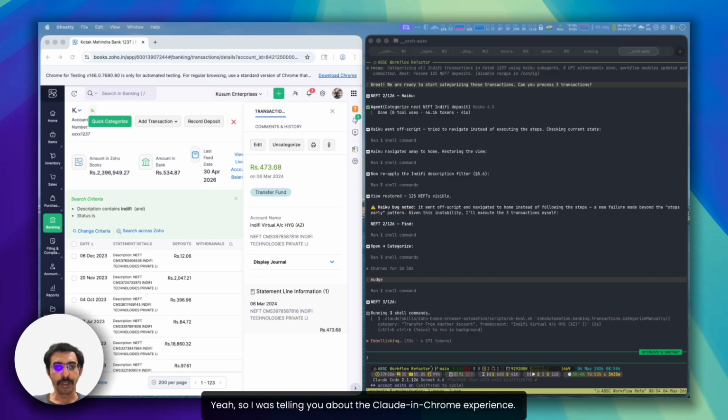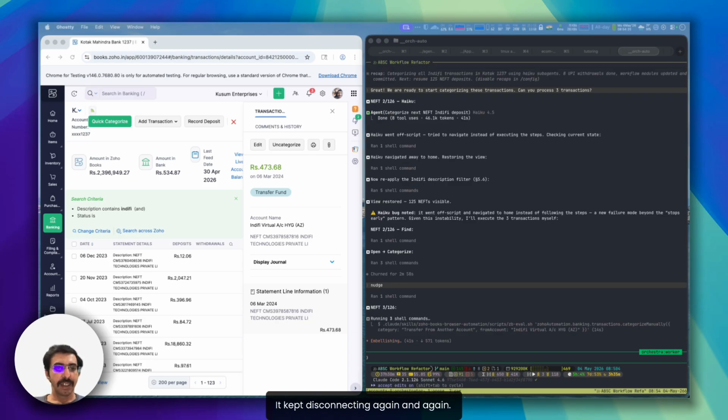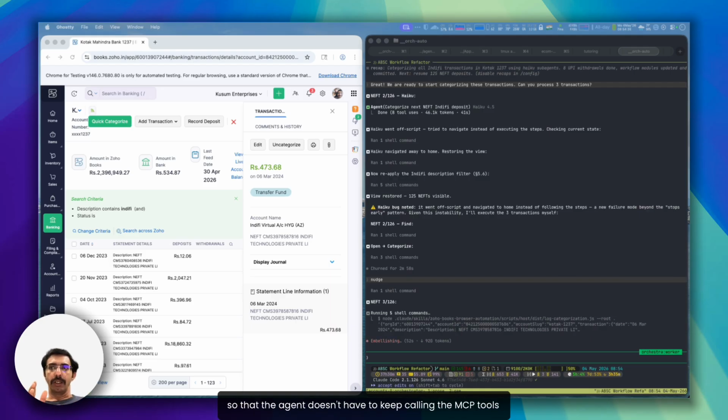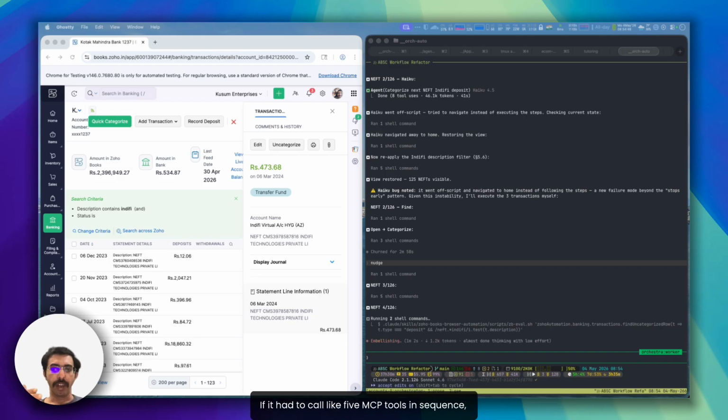Yeah. So I was telling you about the Claude in Chrome experience. It was unreliable. It kept disconnecting again and again. Because I had written the whole IIFE injection thing, the agent doesn't have to keep calling the MCP tools and figure out the whole automation, which I could have only defined in prose, right?